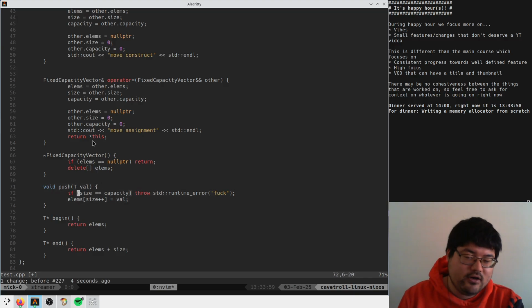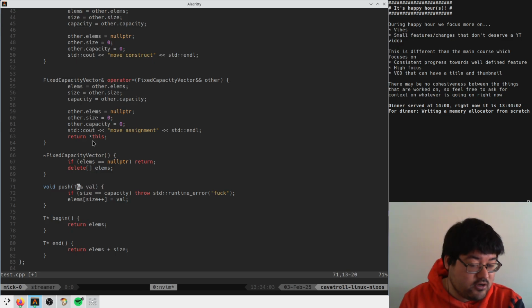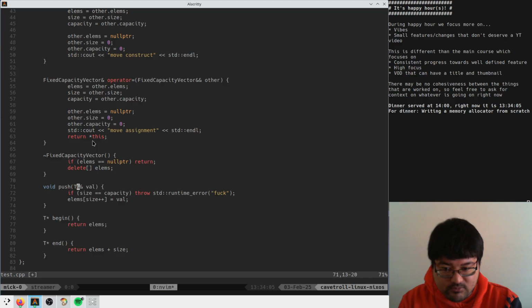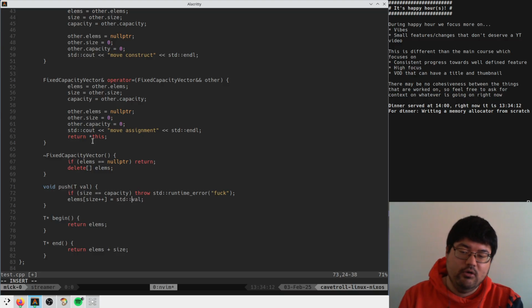But if you write T here or T&, well, if you write T&, then you have to pass it an rvalue reference, I think. So it means you have to type std::move. But if you write T val, then it kind of will do the right thing by default automatically, I think. If you write std::move here, which we didn't.